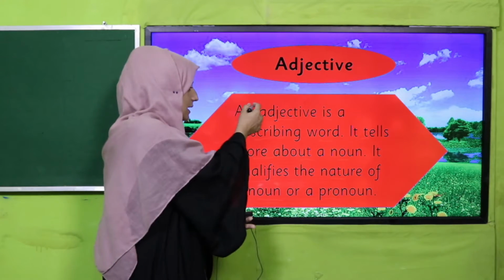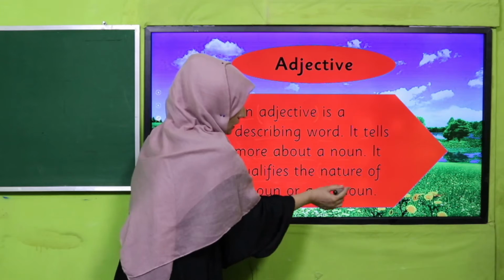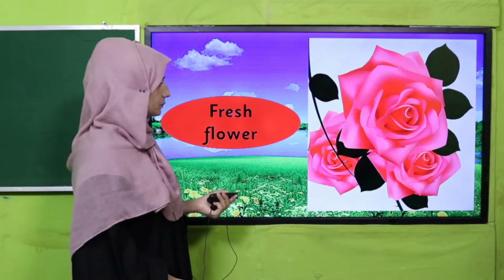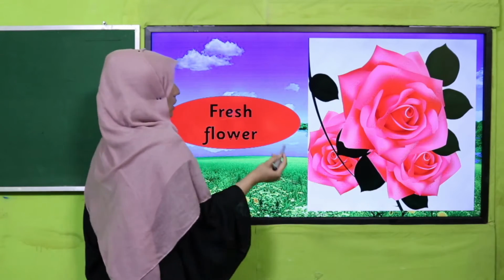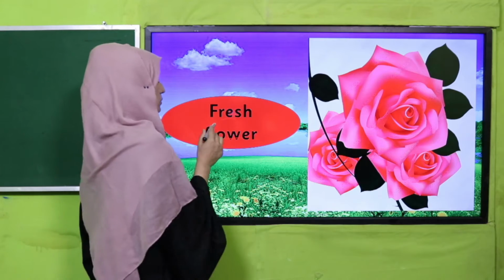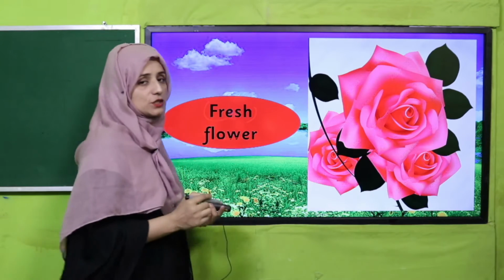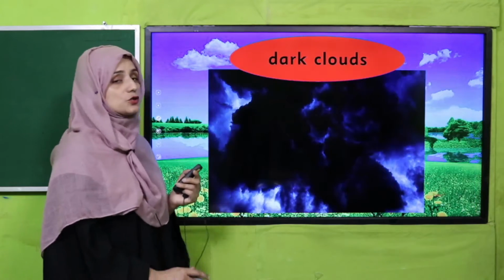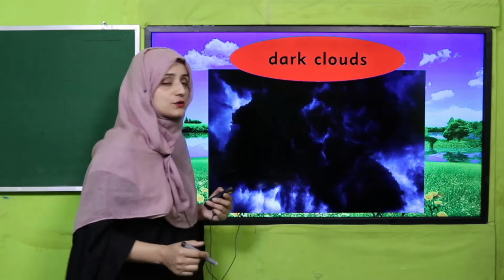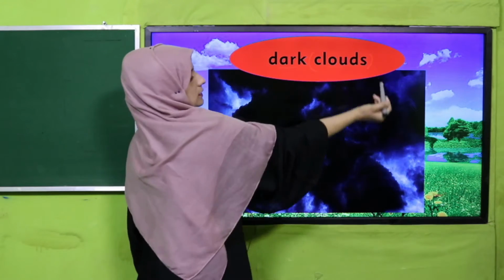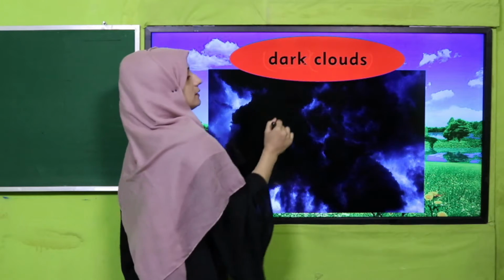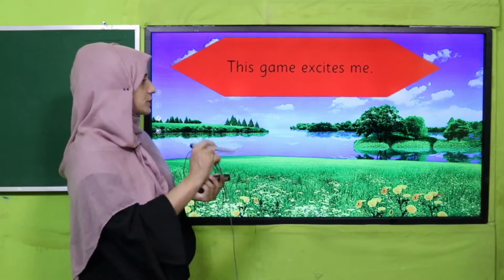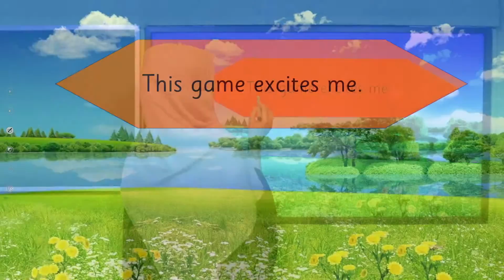So this adjective tells us how we can explain the nature of a noun, which type of noun that is. See in these examples like fresh flower. Flower is a noun, and fresh is an adjective. It is telling us that this flower is fresh. Dark clouds. So clouds, what? Noun, and dark is an adjective. It is qualifying clouds. Yes, my dear students.